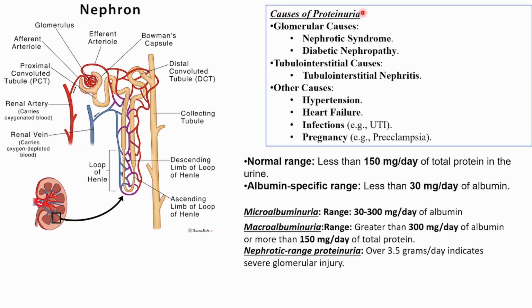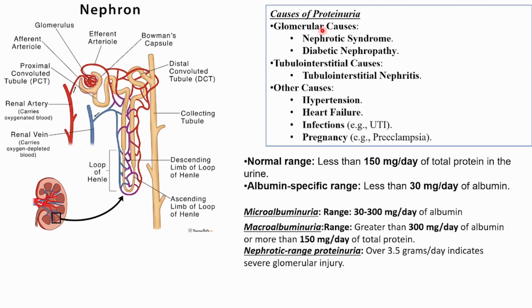What are the causes of proteinuria? We have glomerular causes. What are the causes? We have some examples like nephrotic syndrome, diabetic nephropathy. Nephrotic syndrome means proteinuria. Through the nephron we are losing proteins.